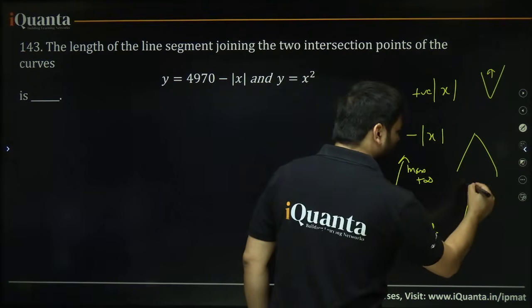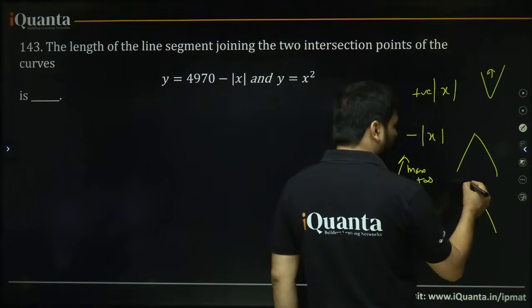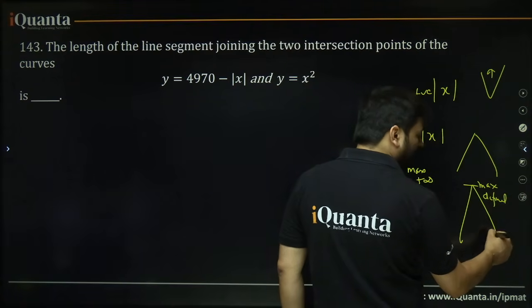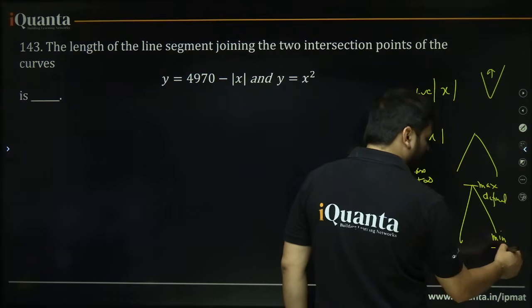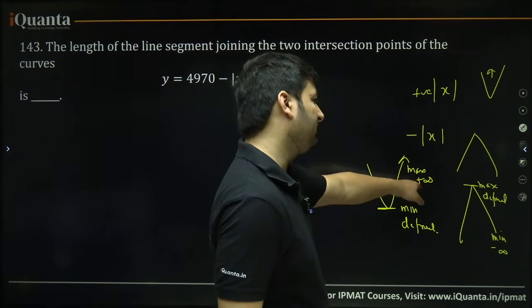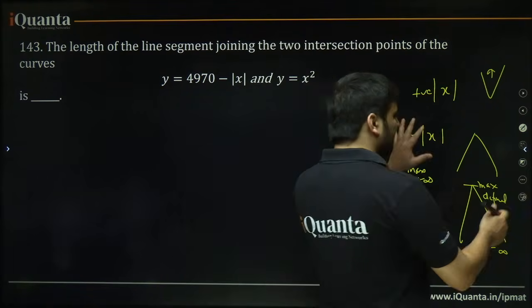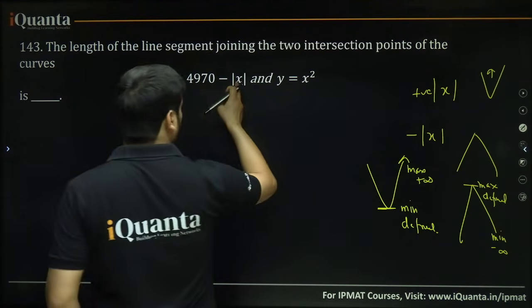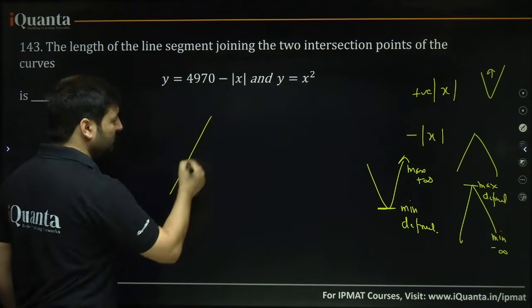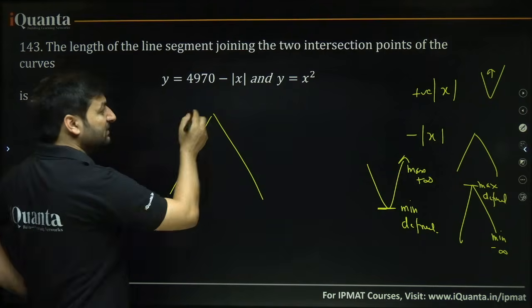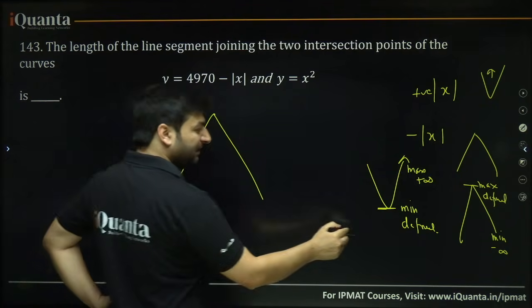But if there is a downwards V graph of a modulus, then its maximum will be defined, but its minimum will be undefined, or you can say minus infinity. I hope this is clear. I'll teach you this separately. But what do you see here? In front of mod x, minus is written, so definitely there is going to be a downwards V. First of all, what will be the maximum value of this? This is a downwards V. What will be defined?